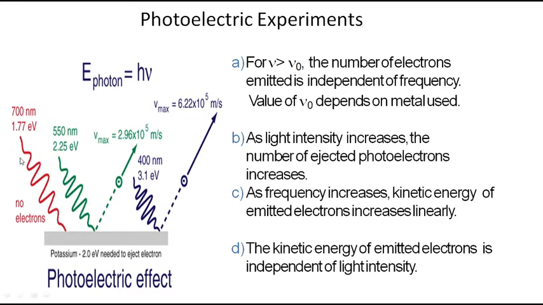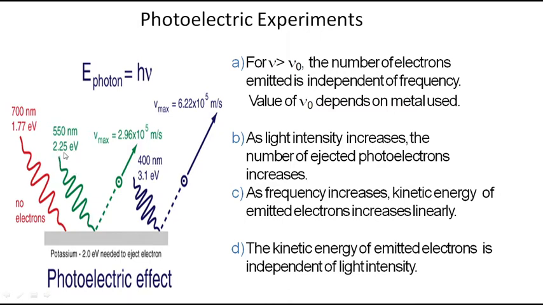We have given a red light, meaning you are passing a red colored radiation, but no electrons are ejected because the frequency is not sufficient. See here, the metal taken for consideration is potassium, and you need 2 electron volt of energy to eject an electron. But this red light has only 1.77 electron volt of energy, so it is not sufficient and no electrons are ejected. And next, coming to the green radiation.